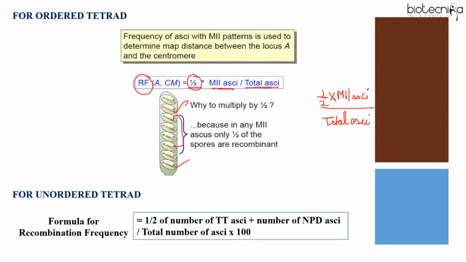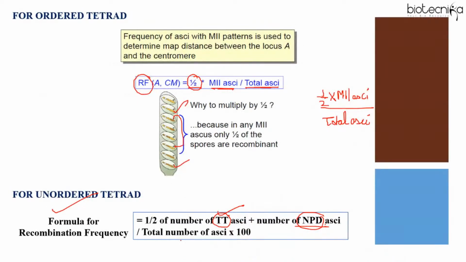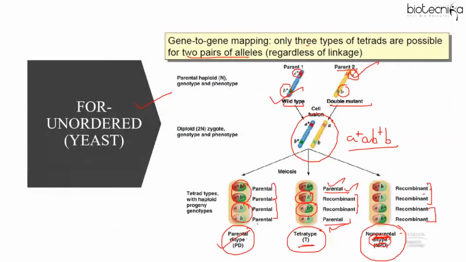But if the question is about unordered tetrad, the formula is half the number of tetratype plus the number of NPD, non-parental ditype, because in NPD all are recombinants. However, in tetratype, two are parental and two are recombinants, right? So again, half by total number of SK into 100. So I'm sure those who have studied tetrad analysis are able to recall and revise the concept now. So let's go back to the question.